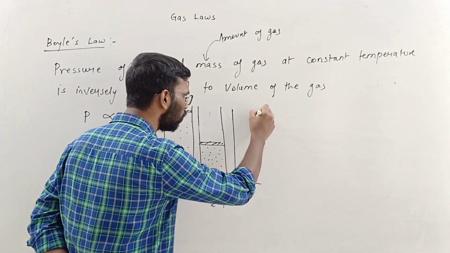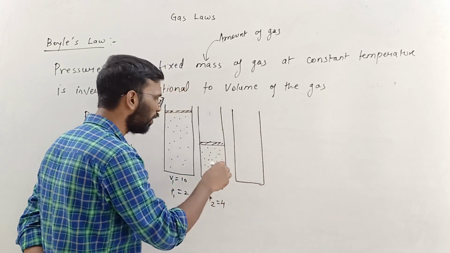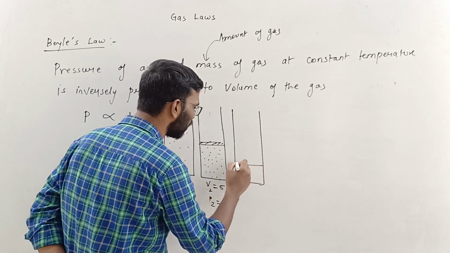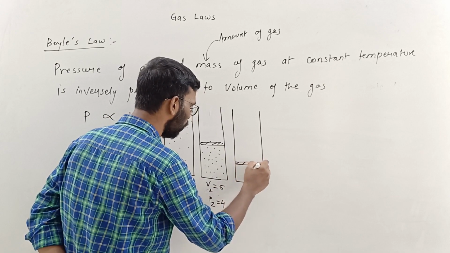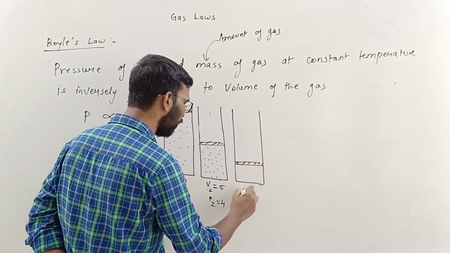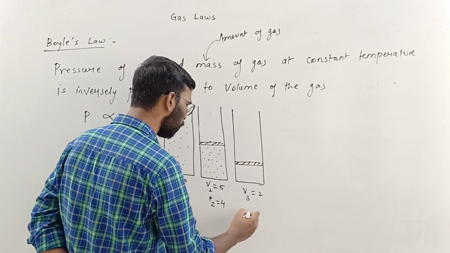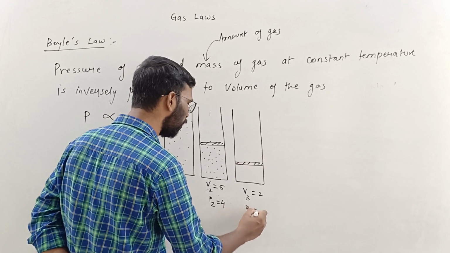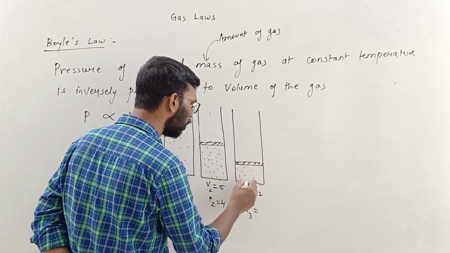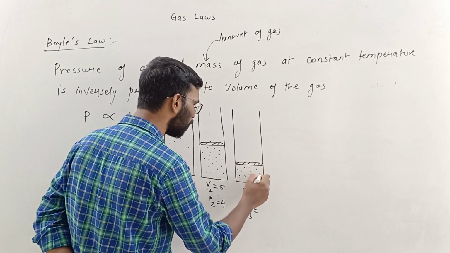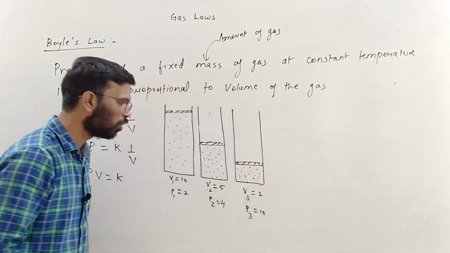Now what you do? You decrease the volume more. You decrease this volume to this extent. Let's say you are decreasing the volume V3 to be something like 2. What would be the pressure P3? Now the pressure will be still more, right?